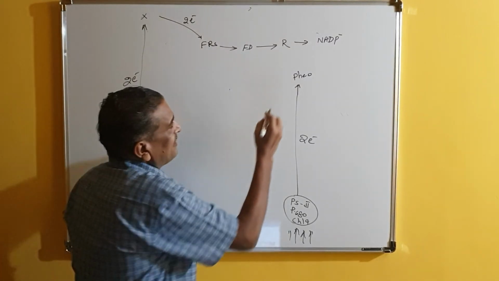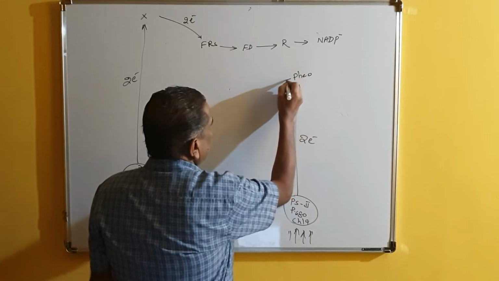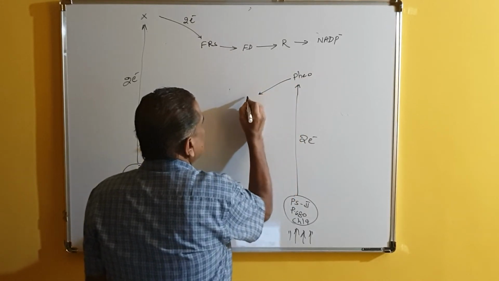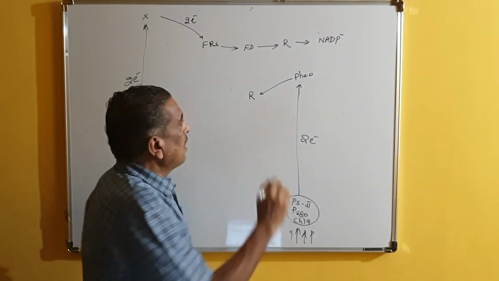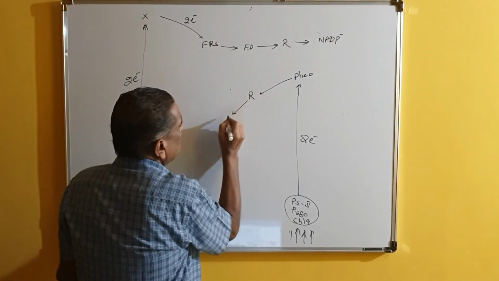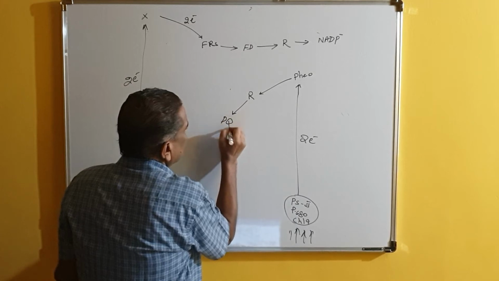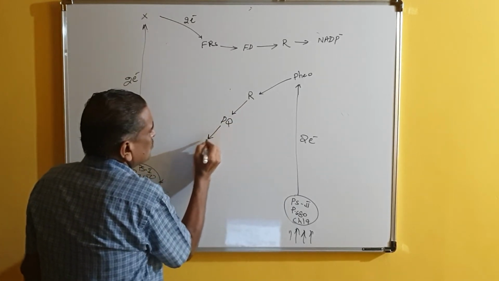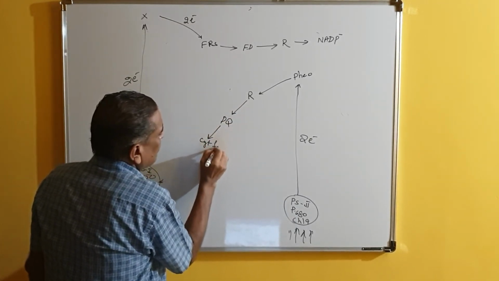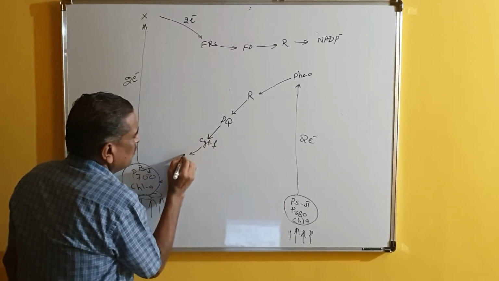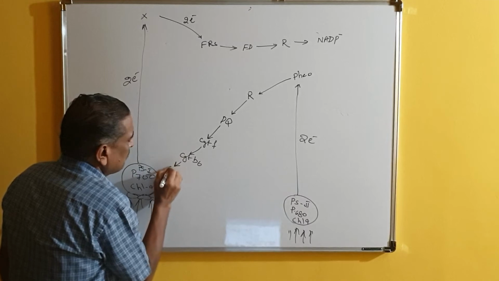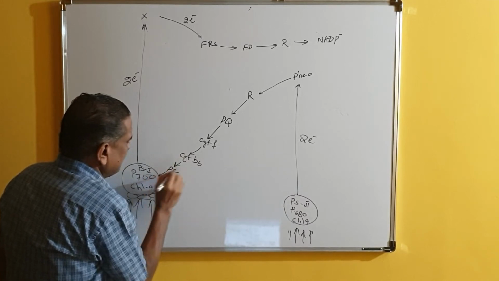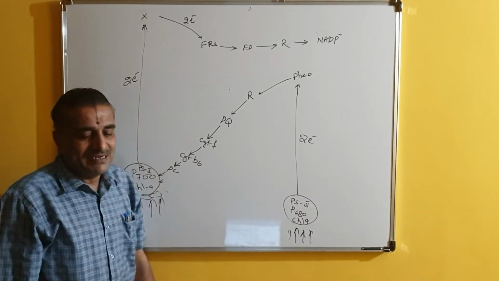And this phaeophytin gets reduced, and hands over electrons to one intermediate compound R. And R hands over electrons to plastoquinone. Plastoquinone hands over to cytochrome F. Cytochrome F hands over to cytochrome B6. Cytochrome B6 to plastocyanin. Plastocyanin hands over electrons to pigment system 1.